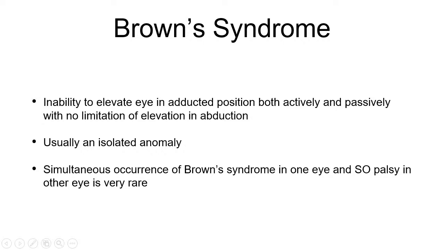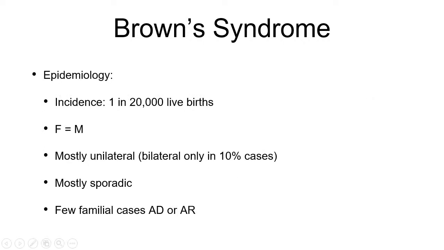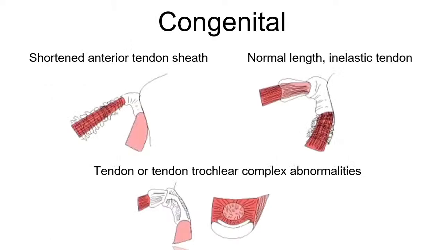So, Brown syndrome is inability to elevate the eye in an adducted position both actively and passively, with no limitation of elevation in abduction. Usually, it is an isolated anomaly, and simultaneous occurrence of Brown syndrome in one eye and superior oblique palsy in the other eye is very rare. Its incidence is 1 in 20,000 live births. Occurrence is equal in females and males, and it is mostly unilateral. Only 10% of cases present bilaterally, and it is mostly sporadic, and a few familial cases of autosomal dominant and autosomal recessive inheritance have been seen.